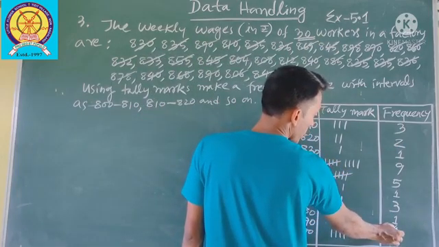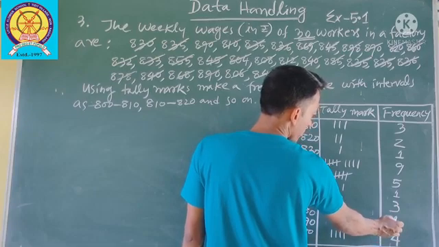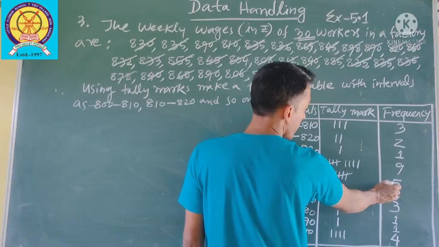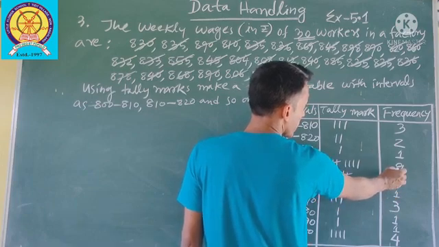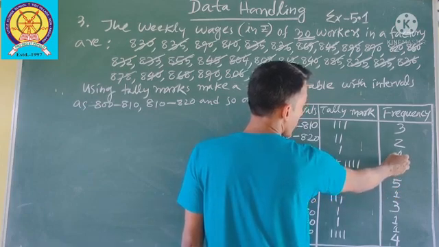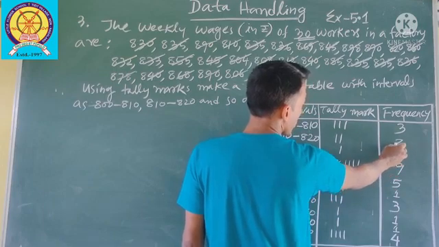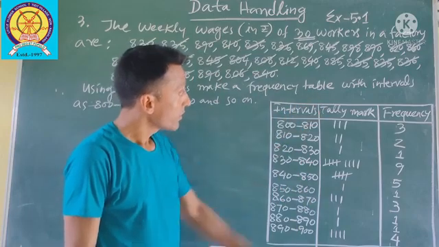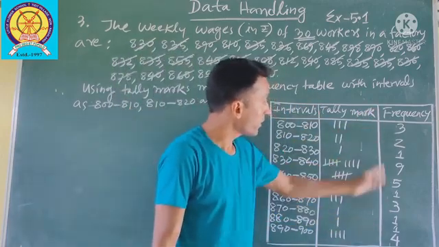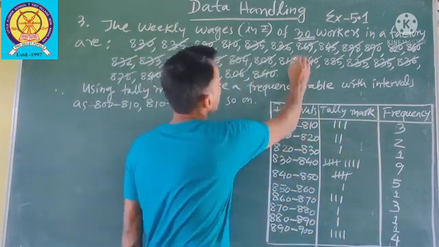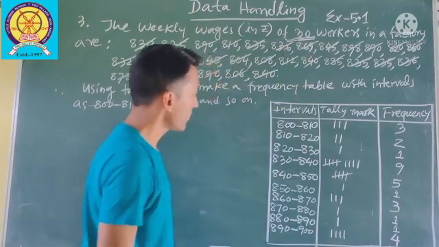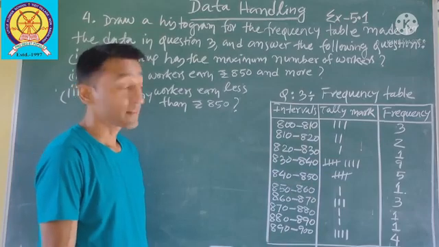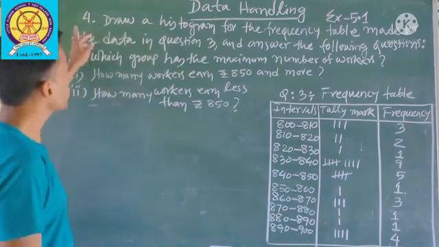4 plus 1 is 5, plus 1 is 6, 6 plus 3 is 9, 9 plus 1 is 10, 10 plus 5 is 15, 15 plus 9 is 24, plus 1 is 25, 25 plus 2 is 27, 27 plus 3 how much? 30. So we have 30 when you add this frequency. So we have 30 workers in your question. That means your table is correct. Okay. Let's see the next question, number 4.